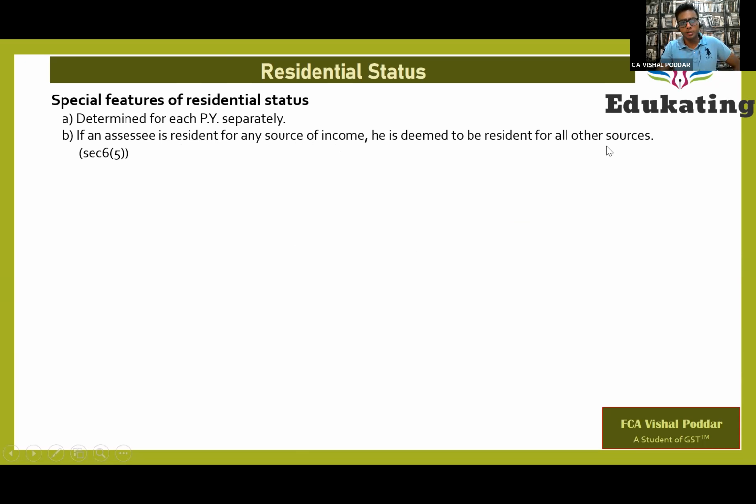In other words, you do not determine residential status income wise, you determine it person wise. So once I am resident, I am resident for all sources of income, whether it be salary or house property or business or capital. Next, it is different from the concept of nationality and citizenship, which is decided by the constitution. Residential status is decided by the income tax law, and its application is also limited only to income tax law.